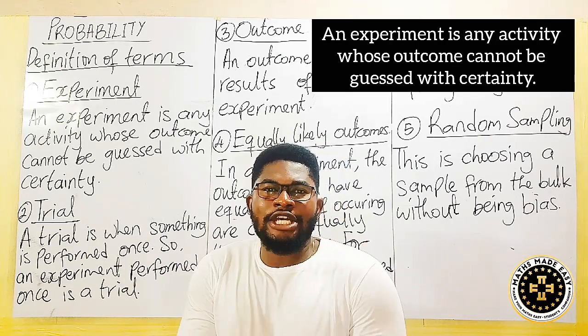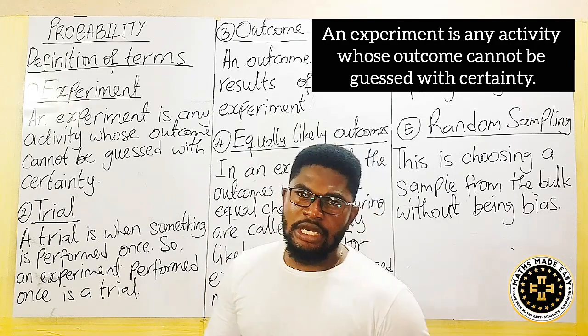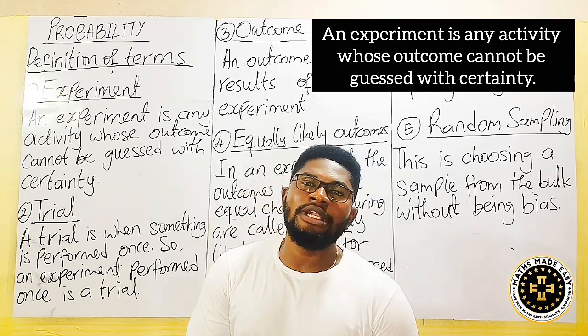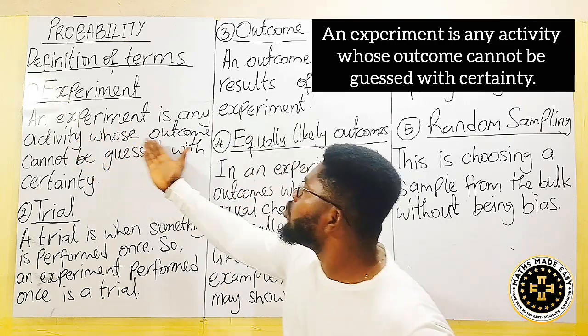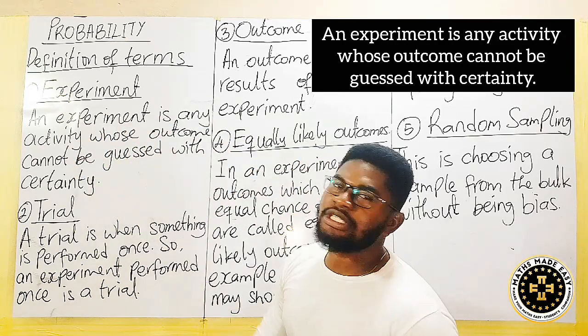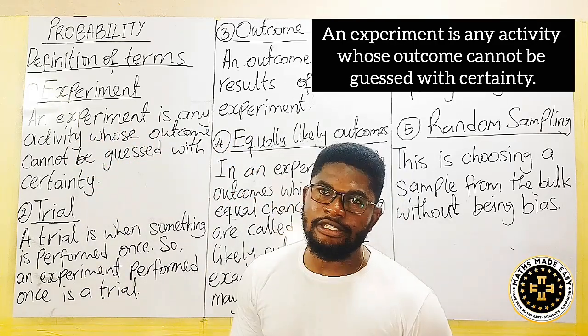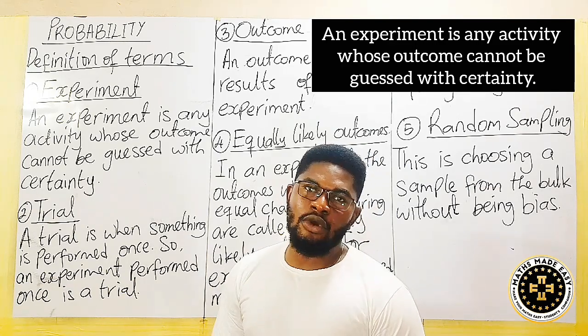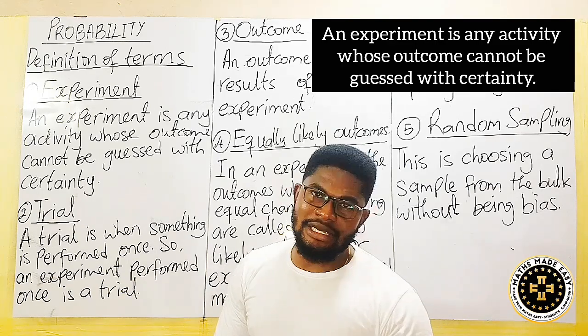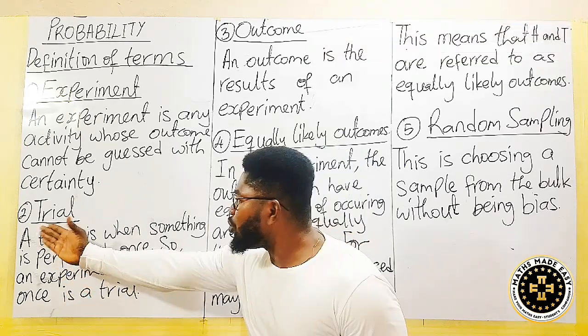And this terminology is very useful in probability. So understand experiment. Experiment is any activity whose outcome cannot be guessed with certainty. You don't know the answer offhand. You have to finish performing it before you can see its outcome or its results or its answer. That is an experiment.